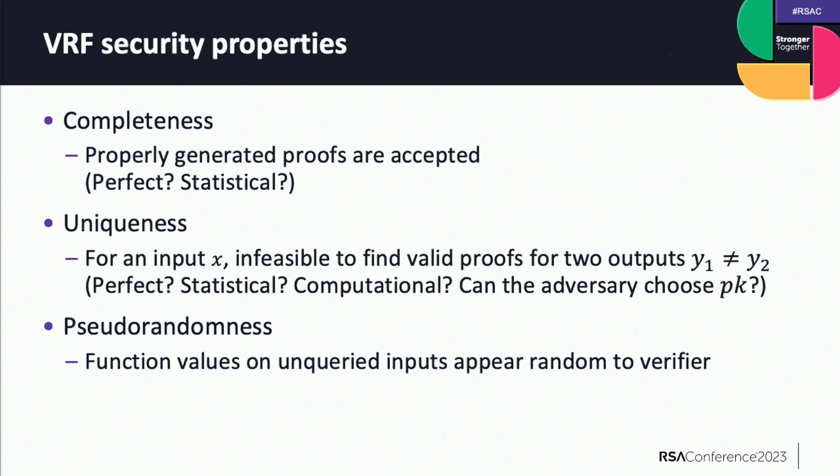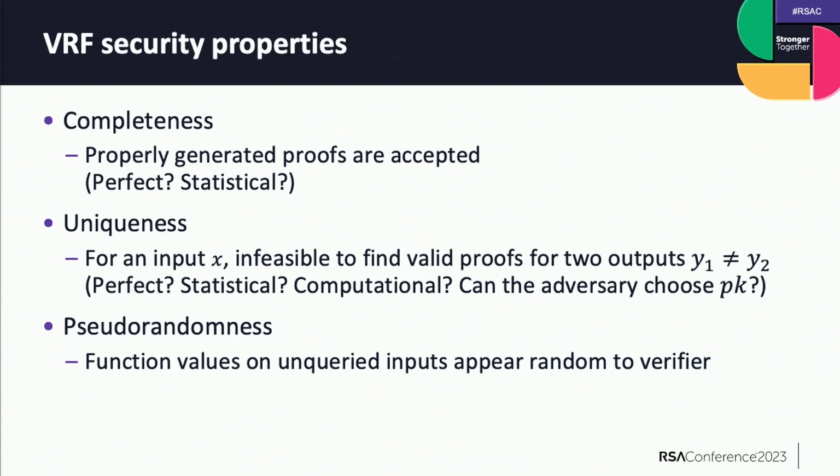Of course, there are several variants of this uniqueness definition. So you can ask, what exactly does it mean to say infeasible to find? Is it perfect, which means that the probability of anyone finding such two valid proofs is 0, or is it statistical? Is it computational? And also, can the adversary choose the public key, or is the public key honestly generated and given to the adversary? So there are a lot of variants.